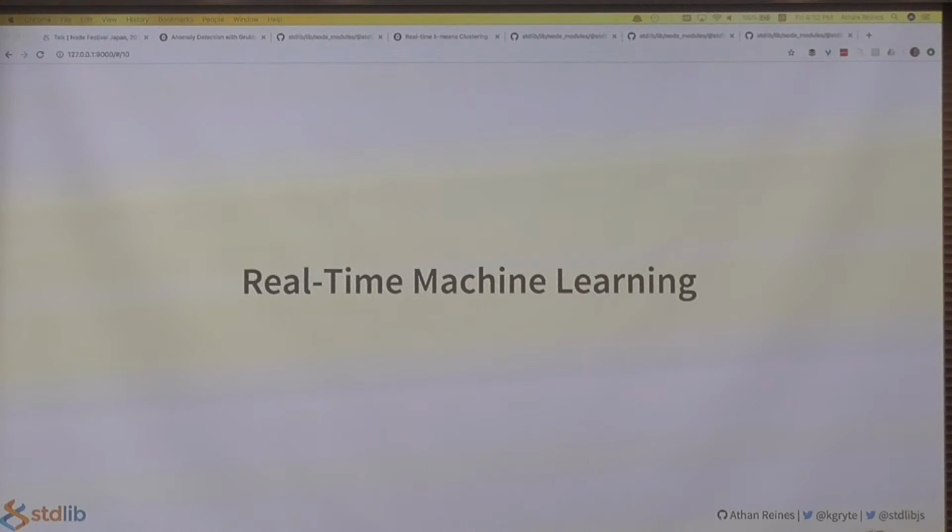And this brings us to real-time machine learning. For the purposes of this talk, I define real-time machine learning as the subset of machine learning algorithms which support incremental training. That means as a new datum arrives, I can update my model incrementally. Meaning in order to generate a new prediction, I don't need to store and analyze all past prior events. I can simply update an existing model.